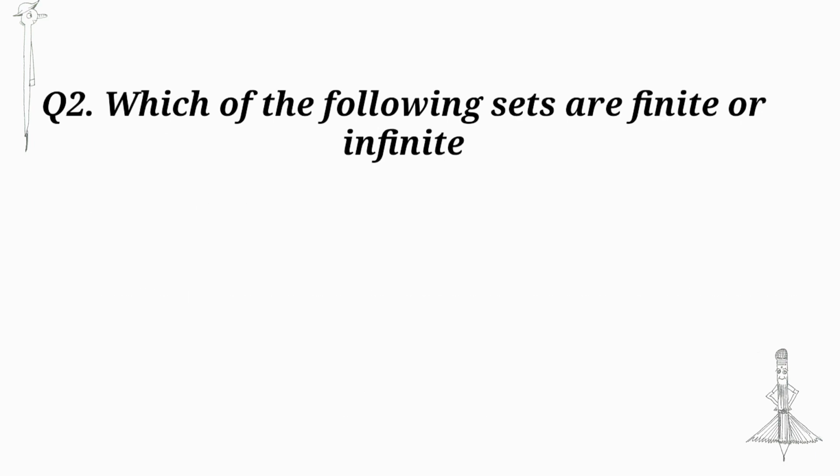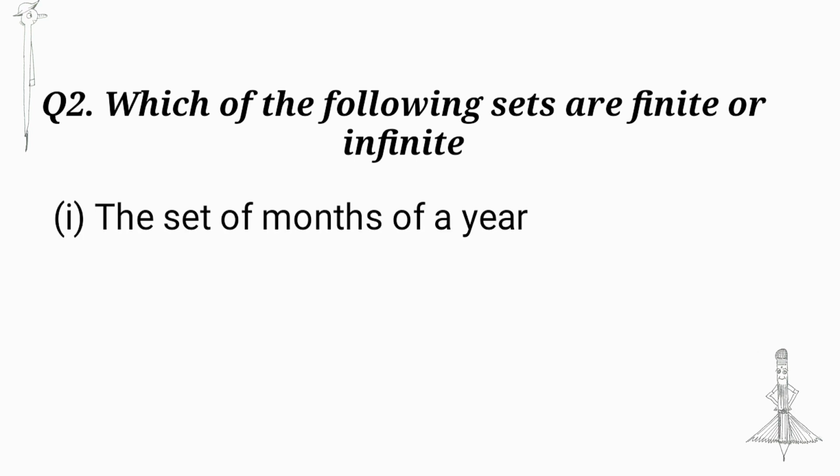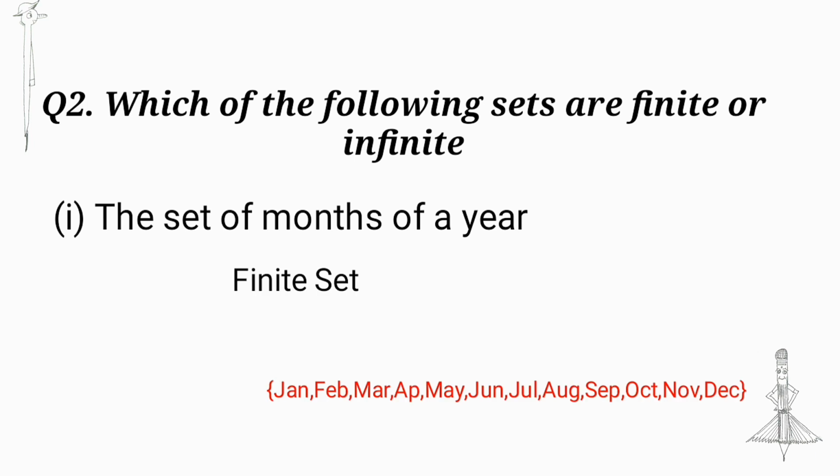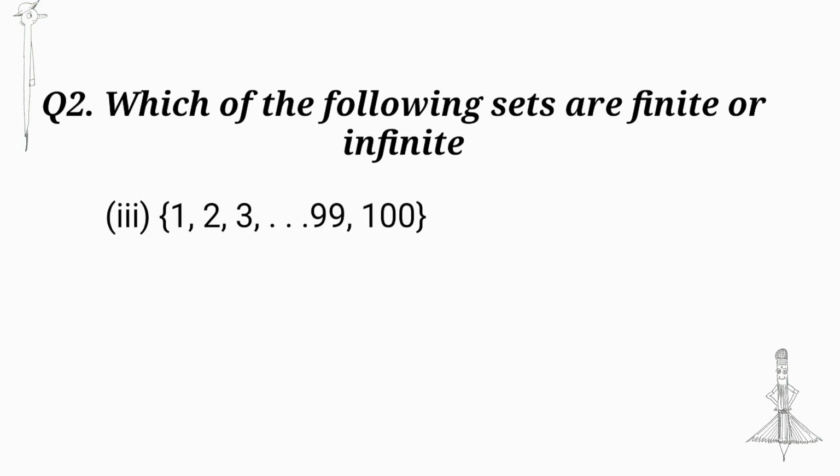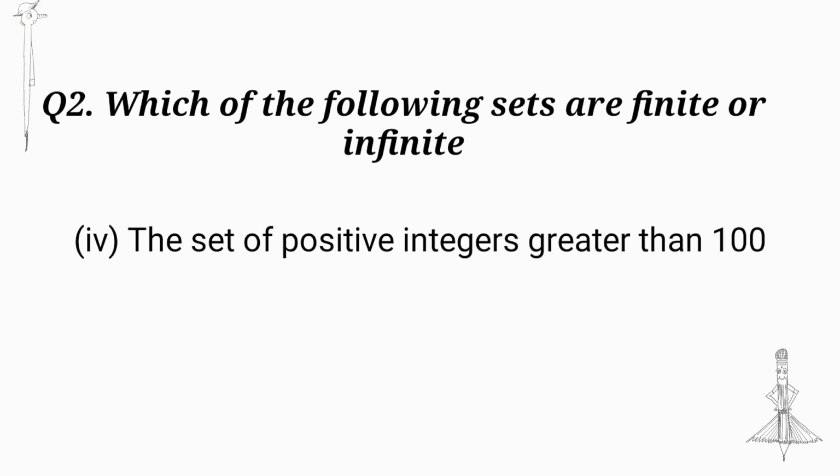Next, which of the following sets are finite or infinite? We have only 12 months, that is, the set consists of 12 elements, so the set of months of the year is finite. Next: 1, 2, 3, etc. We don't know how many elements are in the set, so it is an infinite set. Next: 1, 2, 3, etc. up to 100. We know 100 elements are in this set, so it is a finite set.